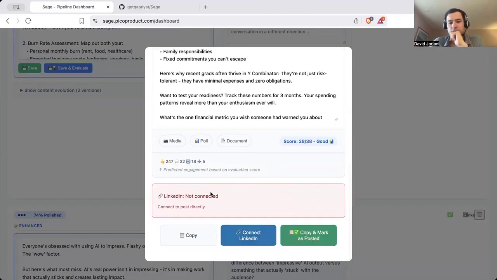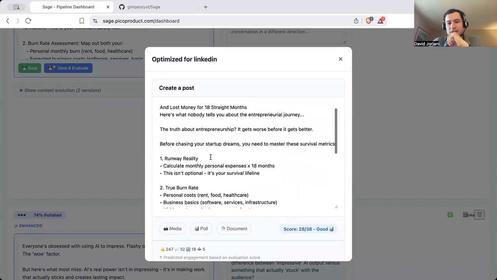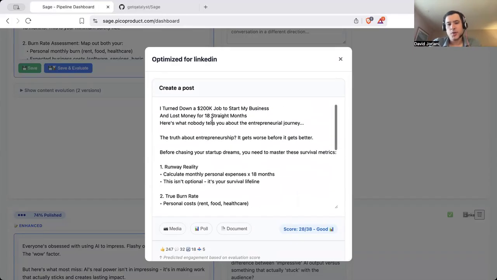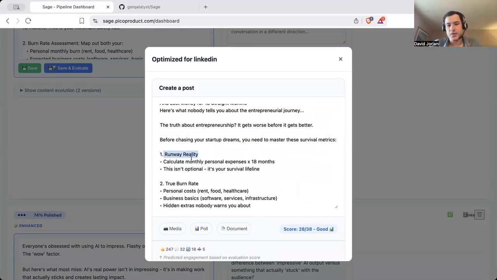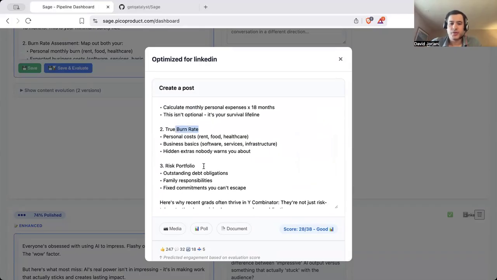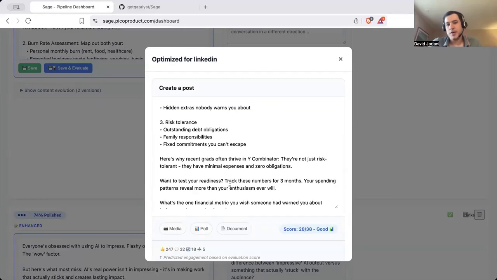but if I wanted to, I could go down here. It says it's not connected to LinkedIn. Connect to LinkedIn and then post directly would be something that would be useful. So you can see that in this demo even, we have to do a little bit of tweaking. I could probably, if I had time, change this up a little bit more because the meat of it is here: the runway, the burn rate, how much money I'm losing, and also how much risk I'm willing to take. I wouldn't call it a portfolio. I would still stick to my risk tolerance and talk about those things.